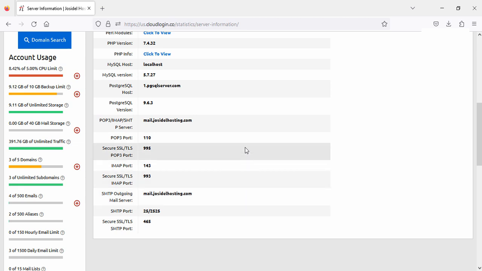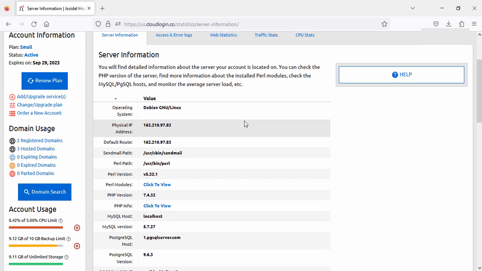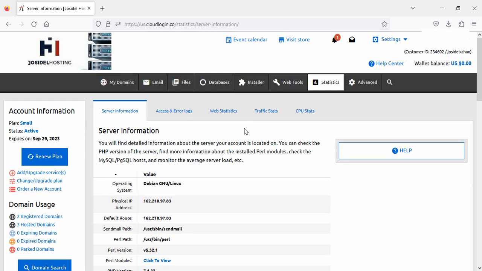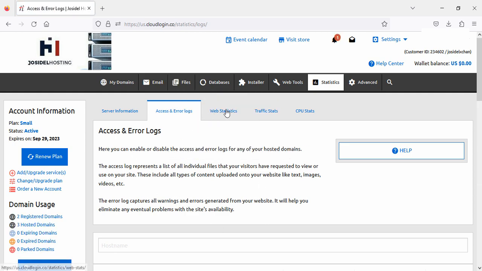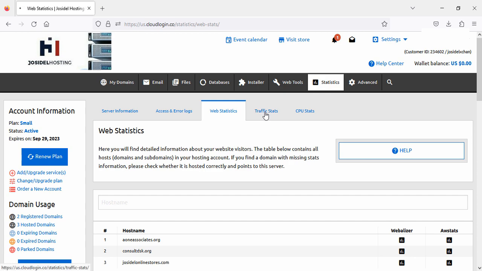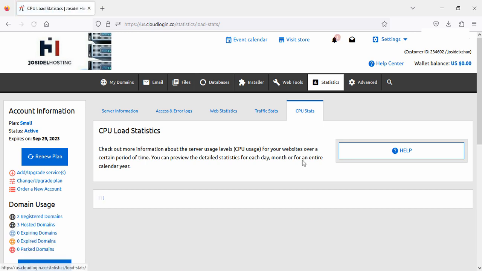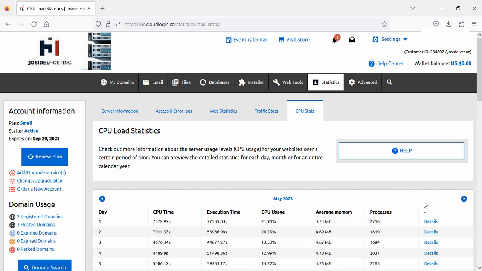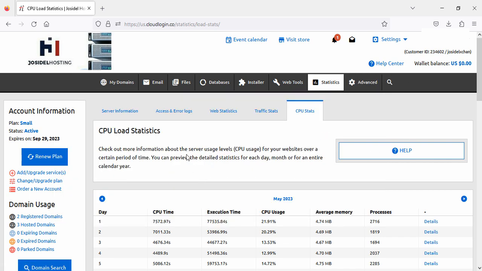You will also find here your mail configuration information. If you have got any errors, you can find here in error log. Here is stats and CPU load statistics. In advanced section, you can choose whatever you like to do.